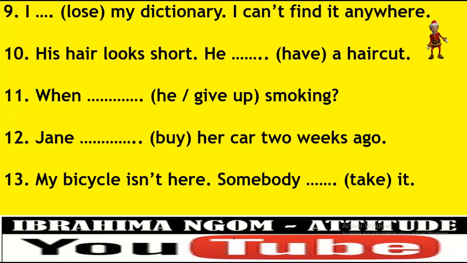Another exercise. I to lose my dictionary, I can't find it anywhere. His hair looks short, he to have a haircut. When he to give up smoking. Jane to buy her car 2 weeks ago. My bicycle isn't here, somebody to take it. Either it is the simple past or the present perfect simple. Here also you put your finger on the pause button, do the exercise and come back.